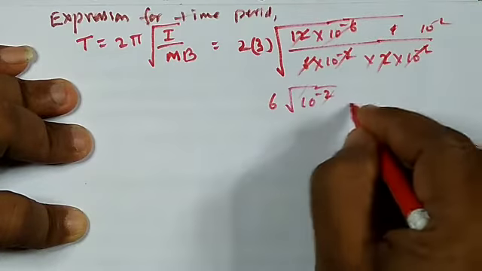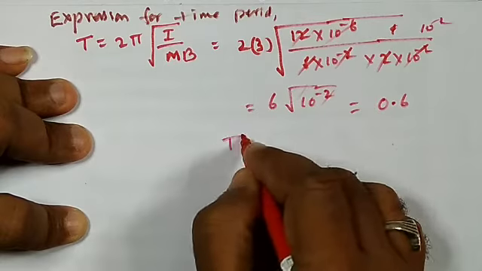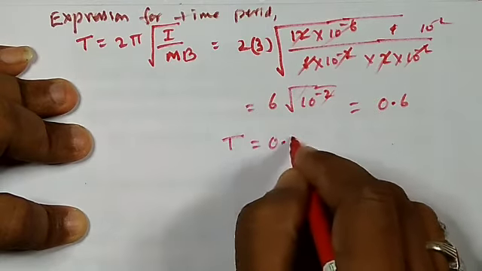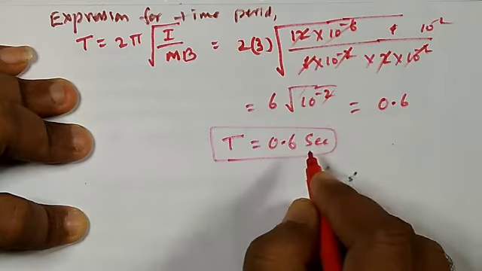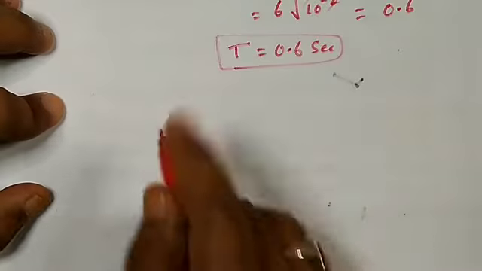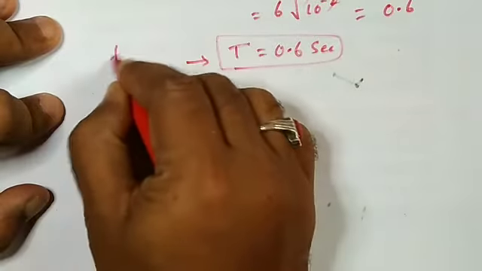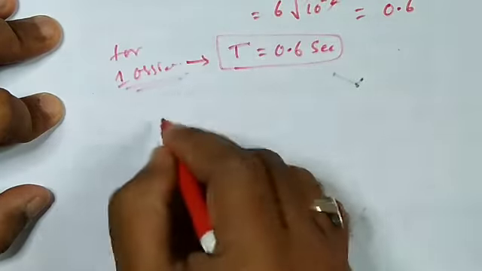So these two will get cancelled, therefore finally we will get 0.6. So time period is given as 0.6 second. This is for what? Time period means for one oscillation, but he is asking for 20 oscillations.